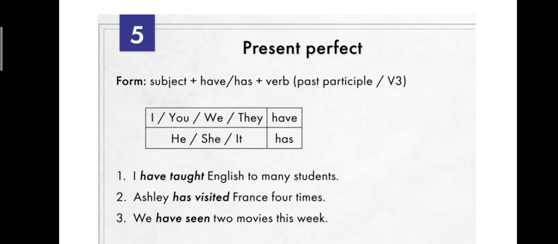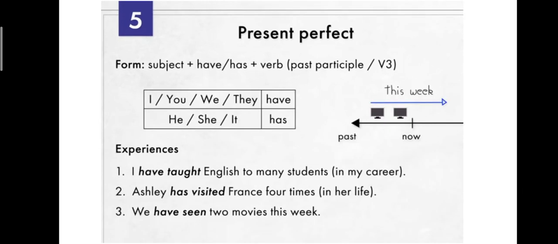We have seen 2 movies this week. Did you notice that it is not in the past tense, but it is also in the present tense? So it carries the past participle of the verb and has the present form of the verb also. So, at present, we have seen 2 movies this week.